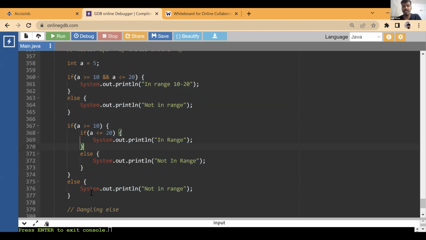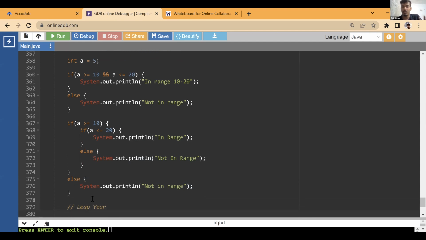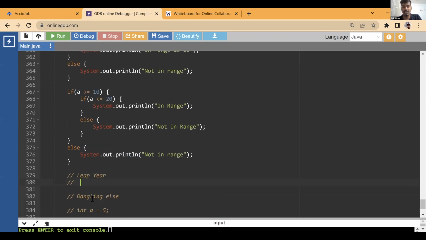Okay, there is one assignment problem that you will be seeing today, leap year. Do you know what a leap year is? I guess you would have done it. The definition that we have had since childhood, that is not quite true. A leap year is not simply a year that is divisible by 4. Any year that is divisible by 4 is a leap year is not true. That is not always a leap year. So there are multiple conditions that it has to follow.